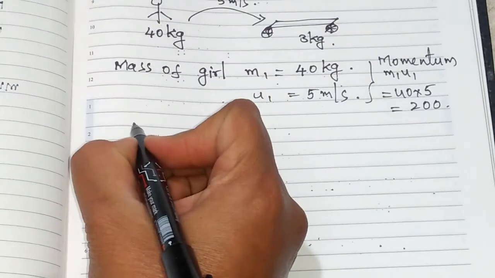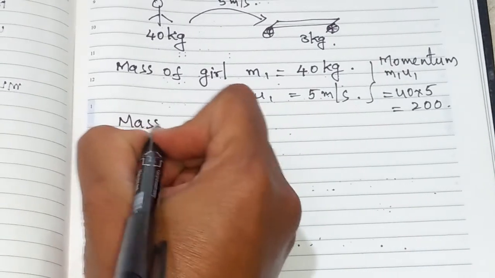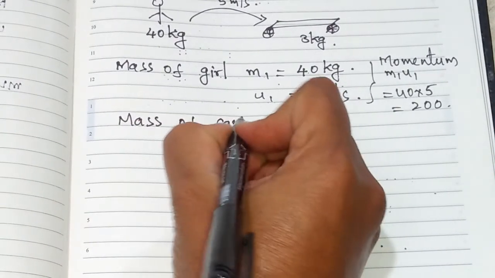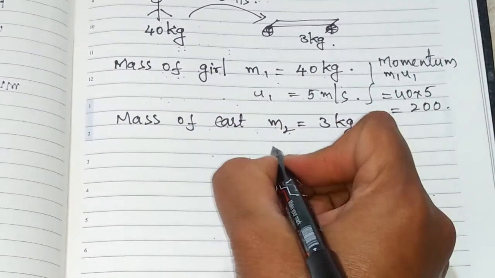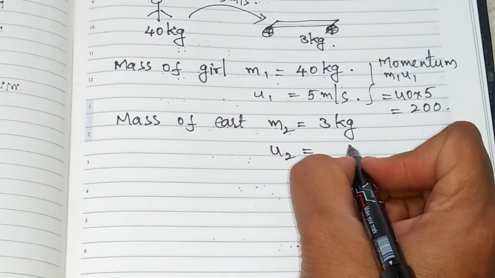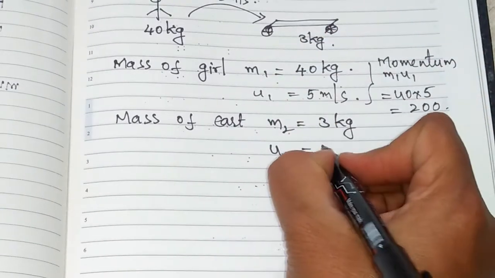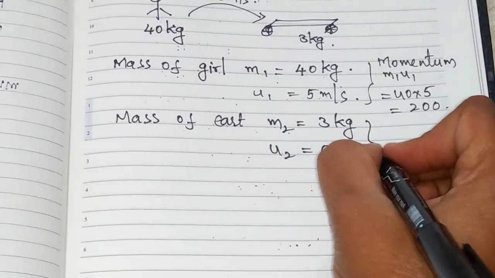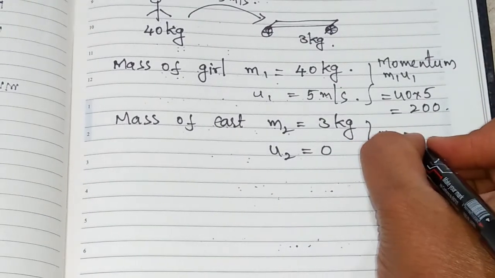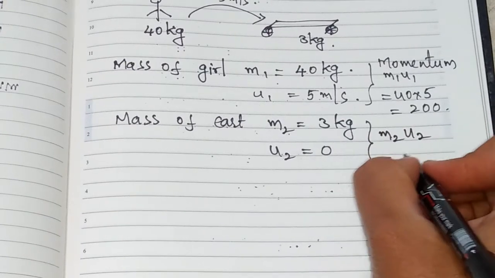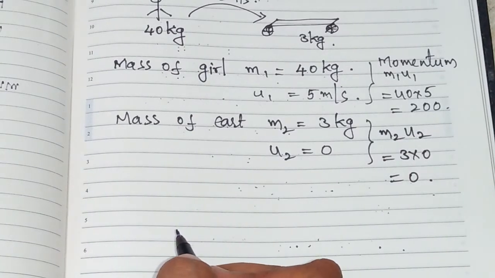Next, we have to find out the mass of the cart also. Mass of the cart given here, I am taking it as m2. The value is given as 3 kilograms. Next, what is the u2 value? Before collision, the cart was at rest, so we have to take it as 0. So the momentum of the cart is m2 into u2, that is 3 into 0. We are going to get 0 kilogram meter per second.